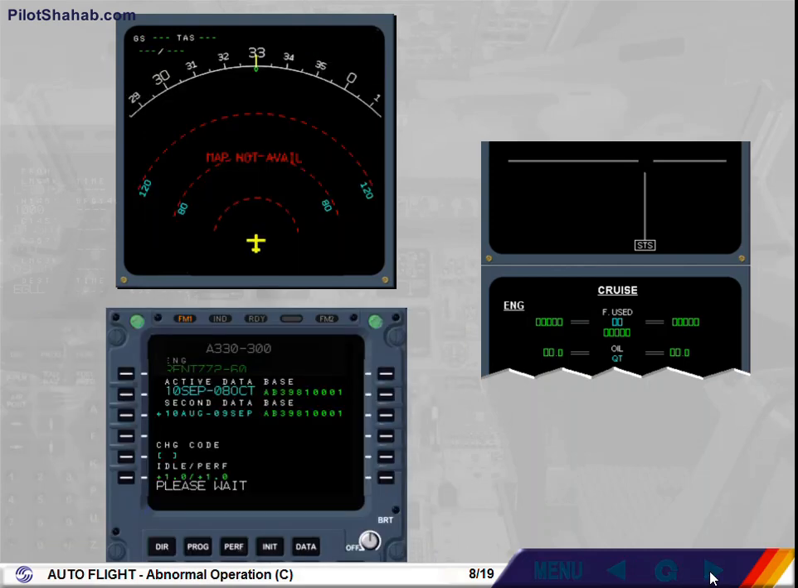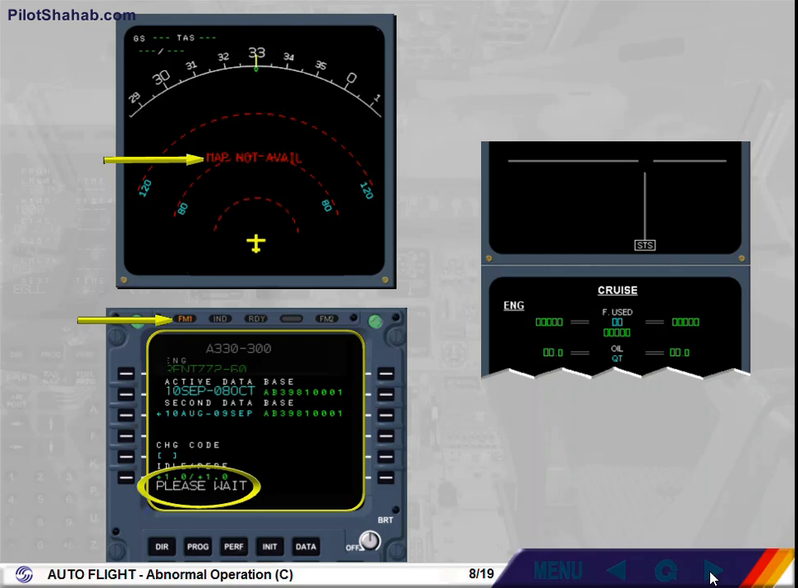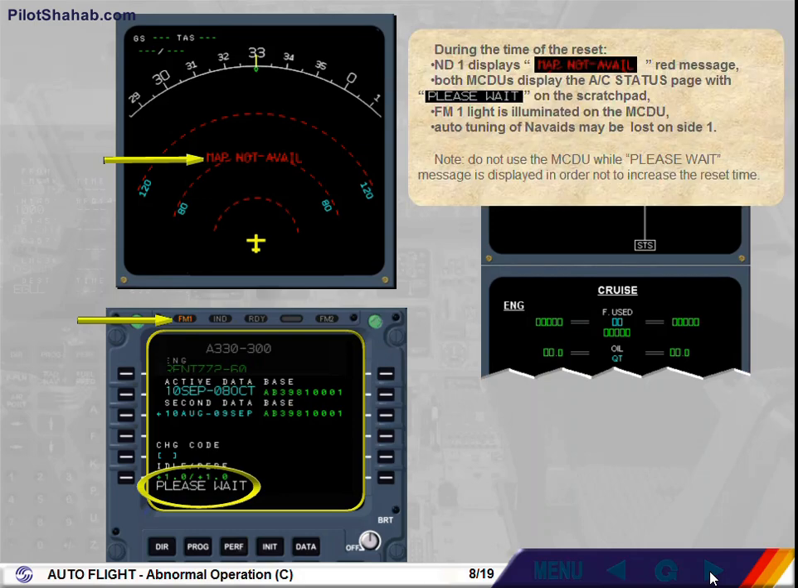During the time of the reset, ND1 displays Map Not Avail red message. Both MCDUs display the aircraft status page with Please Wait on the scratch pad. FM1 light is illuminated on the MCDU. Auto-tuning of nav aids may be lost on side 1. Note: do not use the MCDU while Please Wait message is displayed, in order not to increase the reset time.